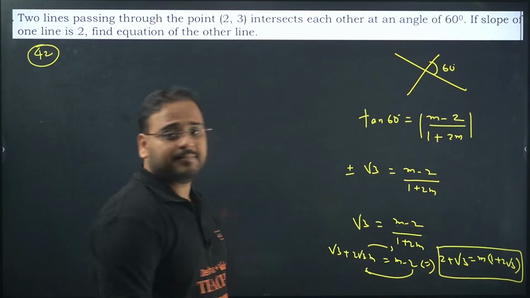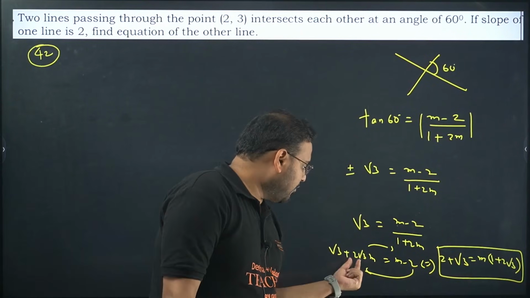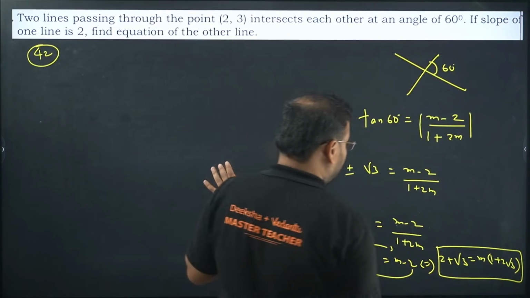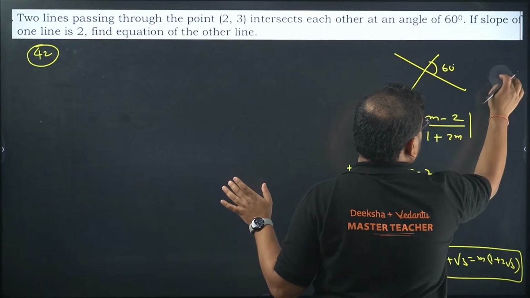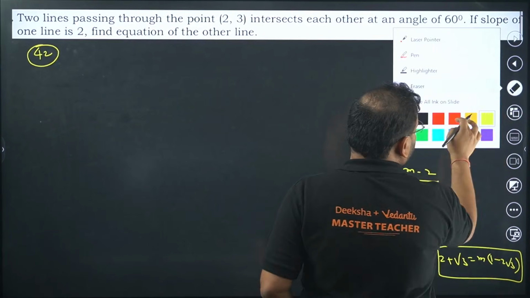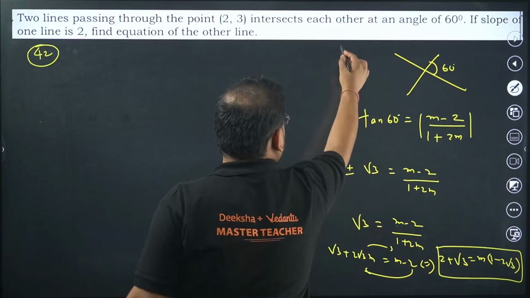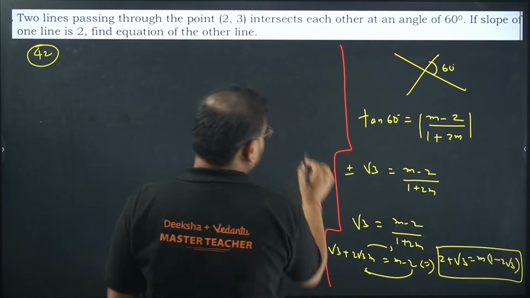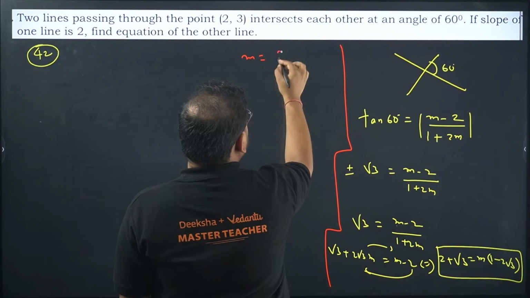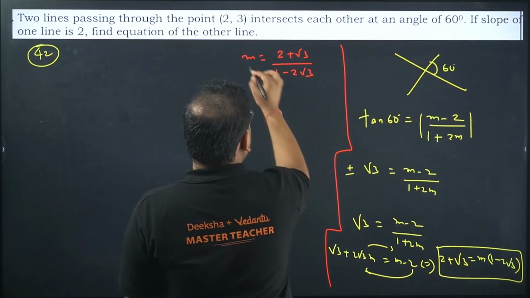This is an important relation, okay? Check here. I'm moving 2 over here, it becomes plus 2. So 2 plus root 3 is on the LHS, and moving on that side, it will become minus 2 root 3. So I'll get m minus 2 root 3 m. Now I'm taking m common. I'll have 1 minus 2 root 3 m, not plus, 1 minus 2 root 3 m. So now I can find the value of m from here. So the m value is coming as 2 plus root 3 divided by 1 minus 2 root 3. This is my slope value.